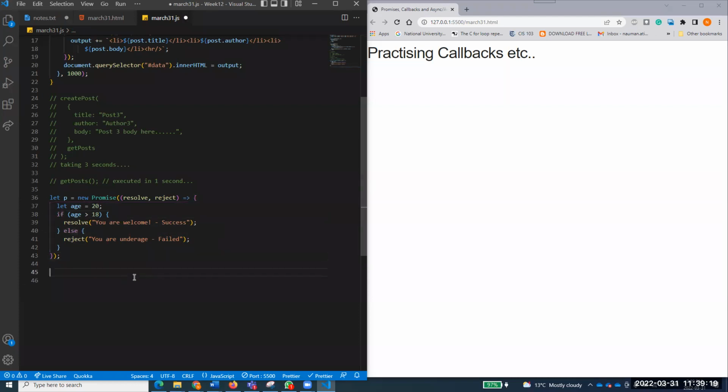This is a new promise that I've created. How to call it? Then is the success resolution of the promise. And then also accepts a function, a callback function.